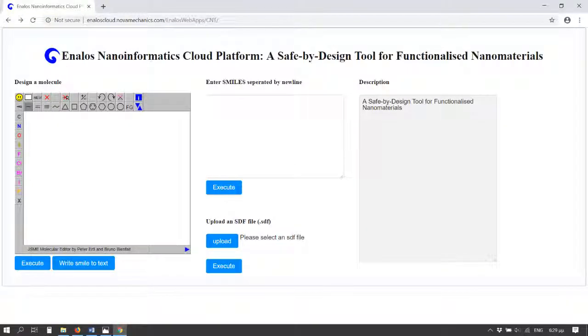Online toxicity and protein binding of carbonic anhydrase predictions for decorated multi-walled carbon nanotubes are made available through the Enalos Cloud platform. The platform hosts a fully validated predictive model developed by Nanomaterials based only on the structure of the decorating molecules. The web service can be easily accessed through the presented link.